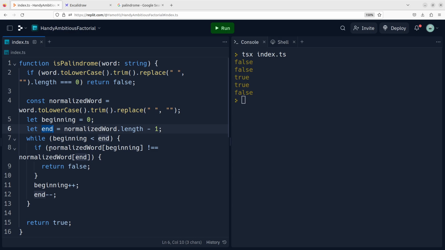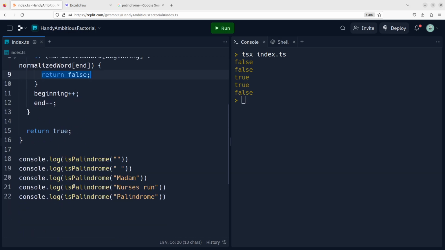Then if they're not the same, we exit out of the function. What makes this so efficient is that it first checks the first letter and the last one, right? And if it immediately identifies that these are not the same, then it will exit out of the function immediately.